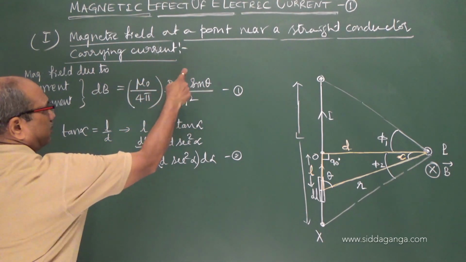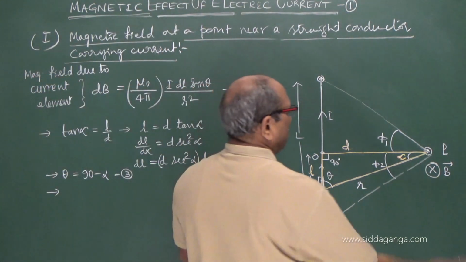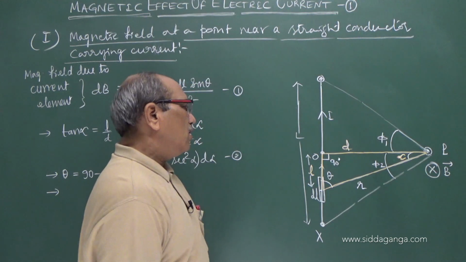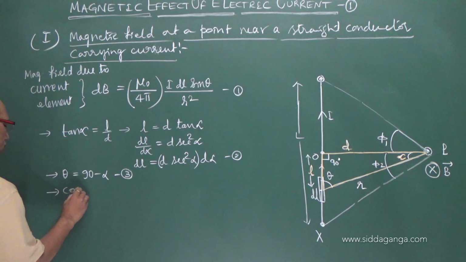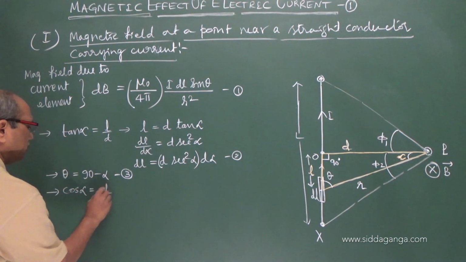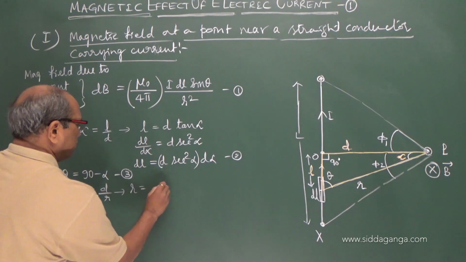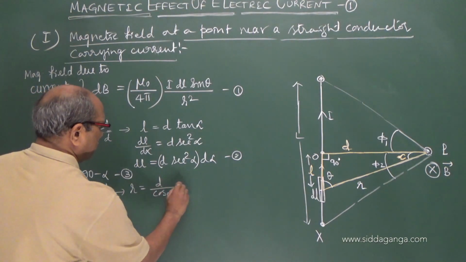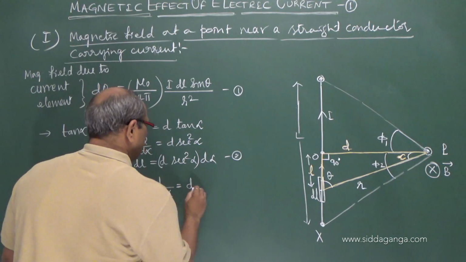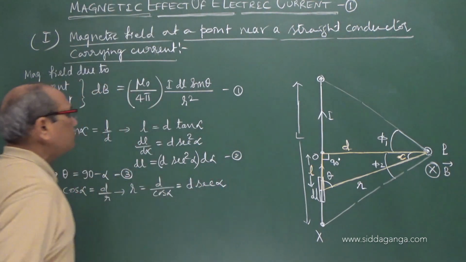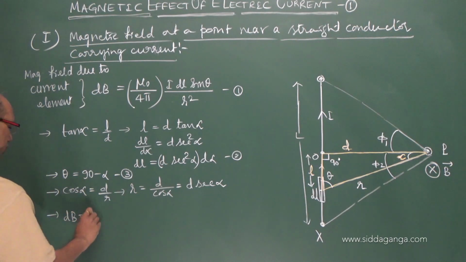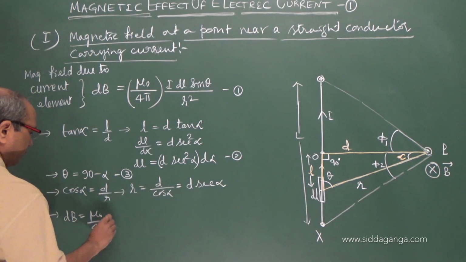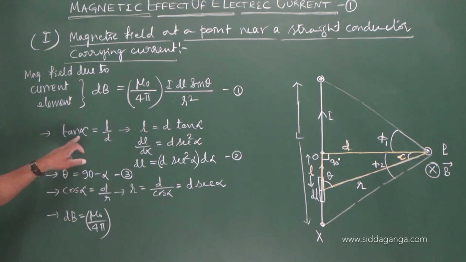I want to replace theta and dl, and I also want to replace r. Again you take alpha. Cos alpha is d by r, but you are interested in r. So r is equal to d by cos alpha, or it is nothing but d secant alpha. Now substitute for this. What happens to dB? Mu naught upon 4 pi. I think you have understood here.